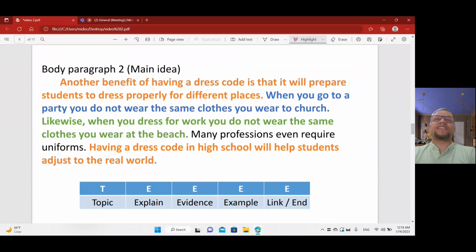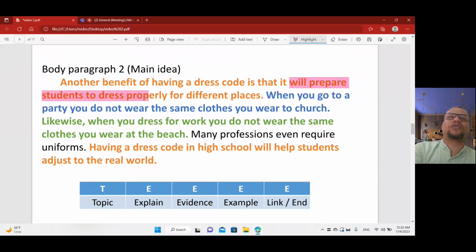Second body paragraph, or the second main idea. Let's see. Another benefit of having a dress code is that it will prepare students to dress properly for different places. So this is the benefit. The second one: prepare students to dress properly for different places. And then the explanation about that.